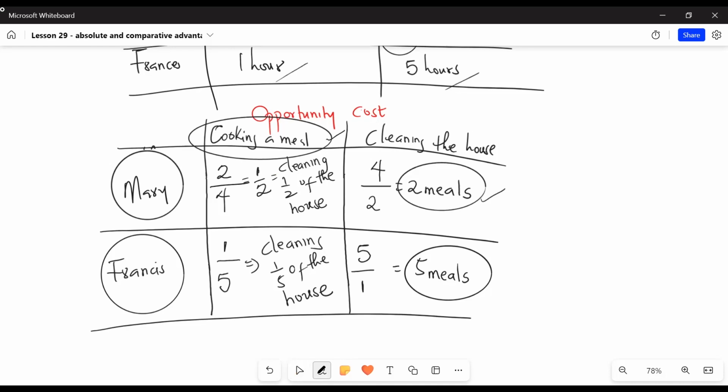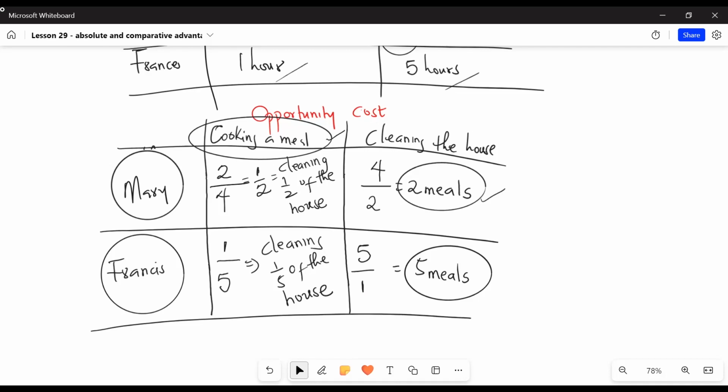So it's lower for Francis because 1/5 is lower than 1/2. So Francis has comparative advantage in cooking because cooking a meal costs him less foregone cleaning than it costs Mary.